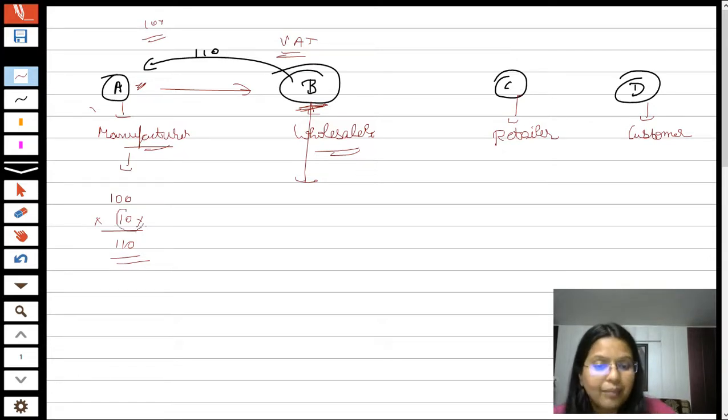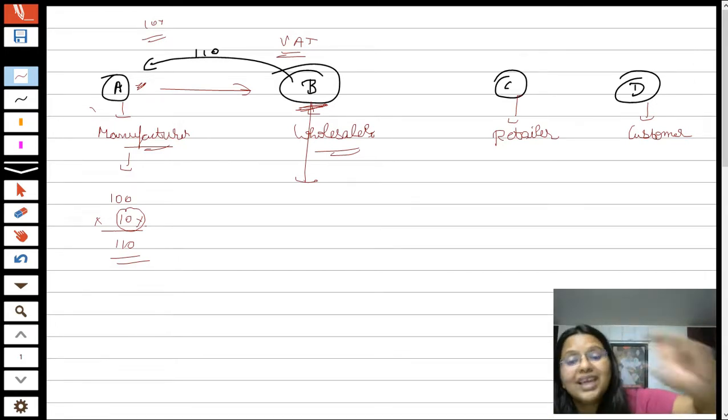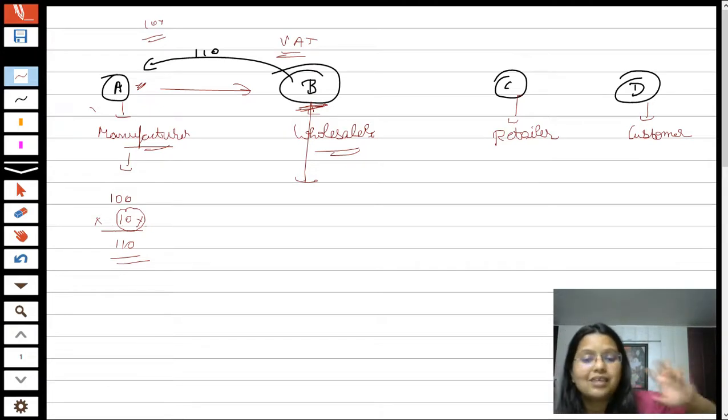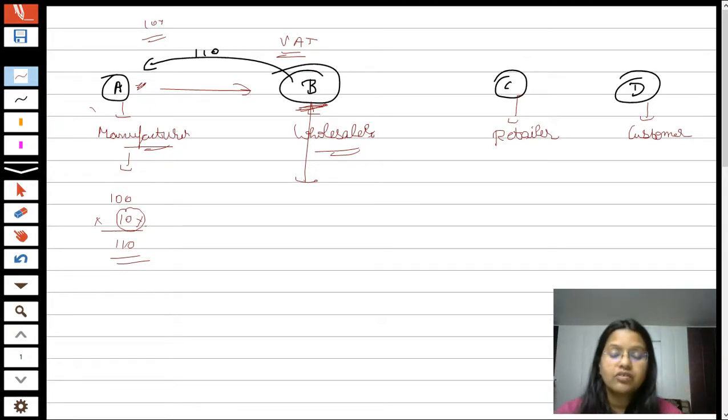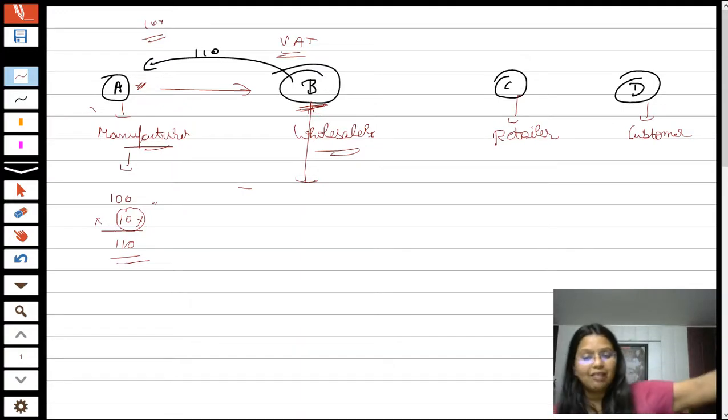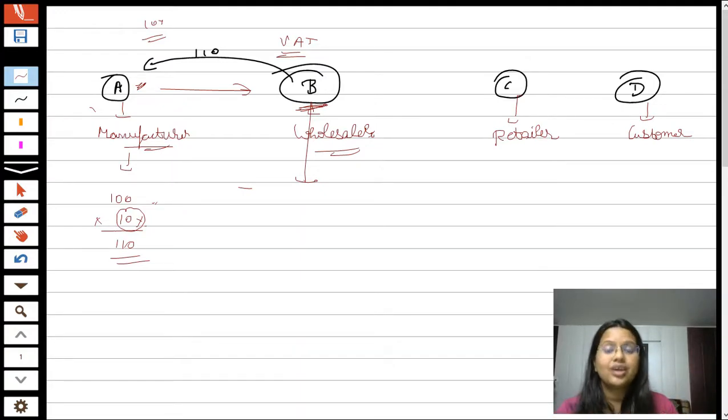What will happen to this GST part? We will talk about it later. Now he knows that 10%, that is rupees 10, I have paid to Mr. A only as GST. So just keep it separate. Talking about the actual cost of the product, Mr. A sold this product at 100 rupees to Mr. B. Mr. B thinks, okay, I also want to add some profit margin. I have paid 100 rupees to Mr. A, and now I'm adding the value of that product into it. For example, he keeps 5 rupees as his profit margin.